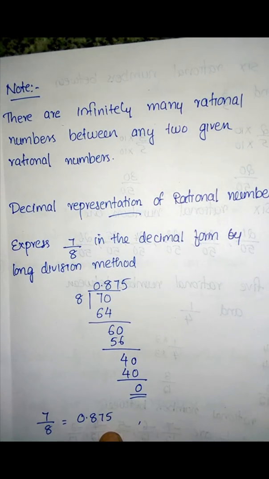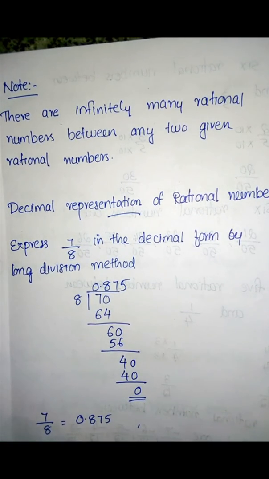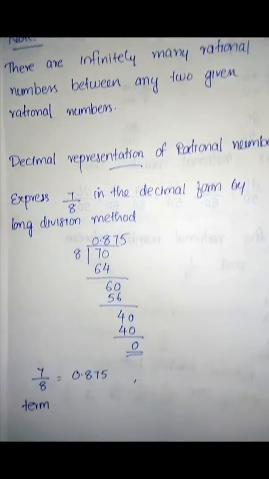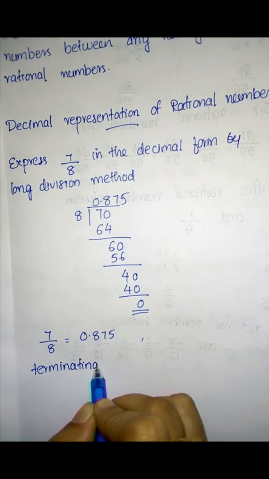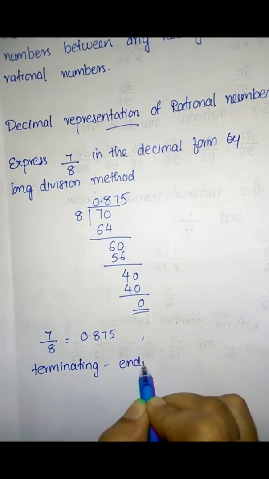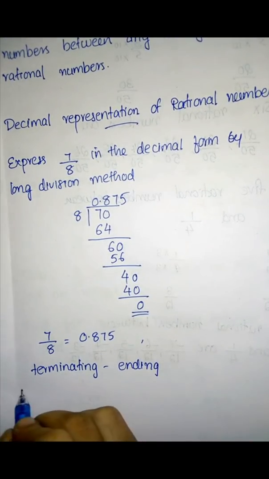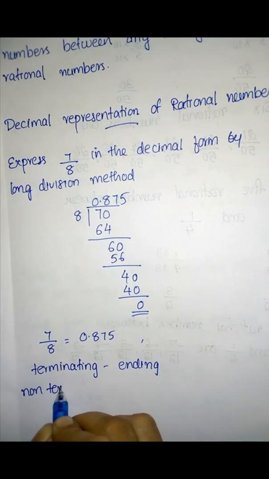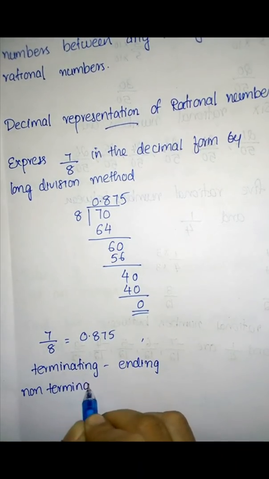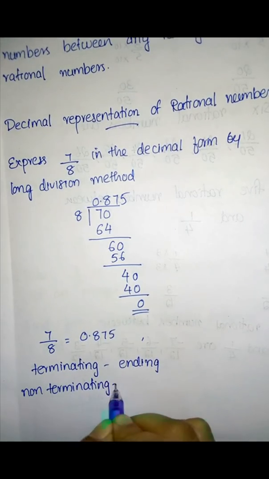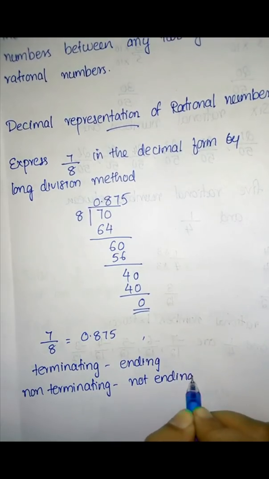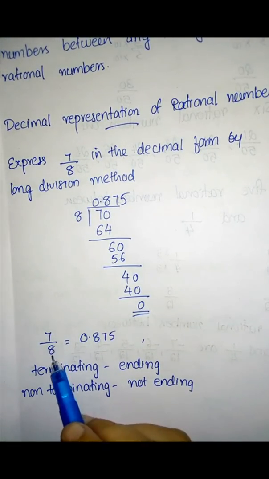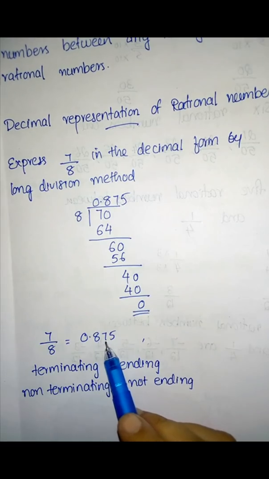Okay. So is this decimal expansion terminating or non-terminating? Terminating means it is ending. Non-terminating means it is not ending, that is, it is continuing. So here 7 by 8 is equal to 0.875.